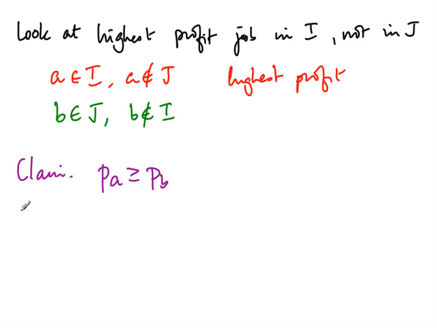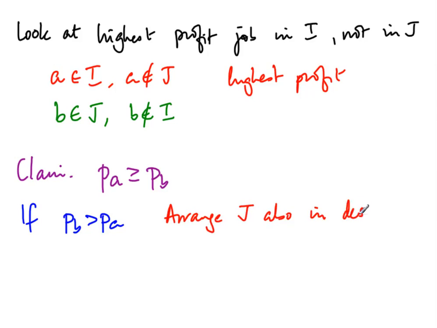And the reason for this is the following. Suppose we have the other way around, that B which is in J has a strictly better profit than A. Now let's assume that we arrange J also in descending order of profit. Remember that I is already selected in descending order of profit, so let's arrange J in the same way. Right?